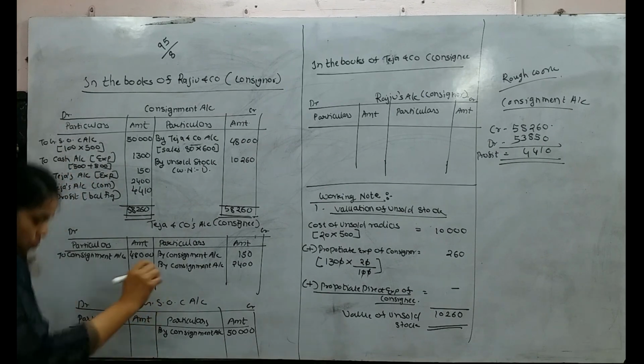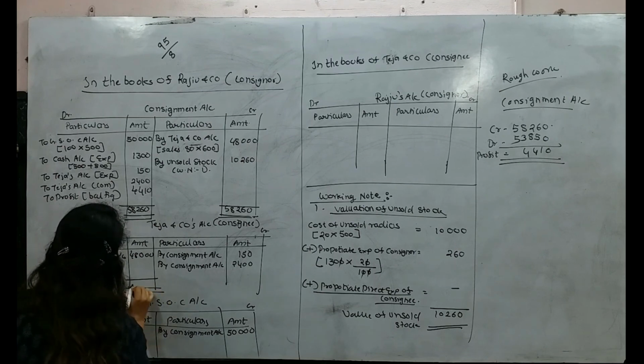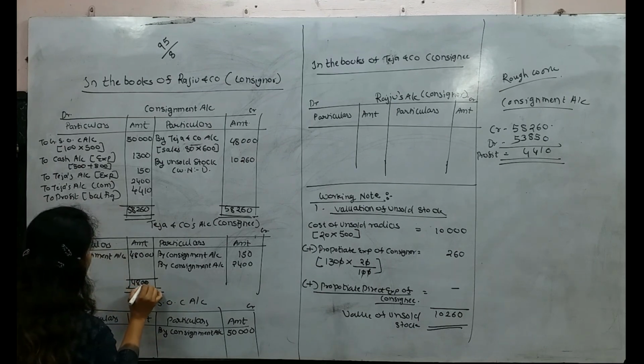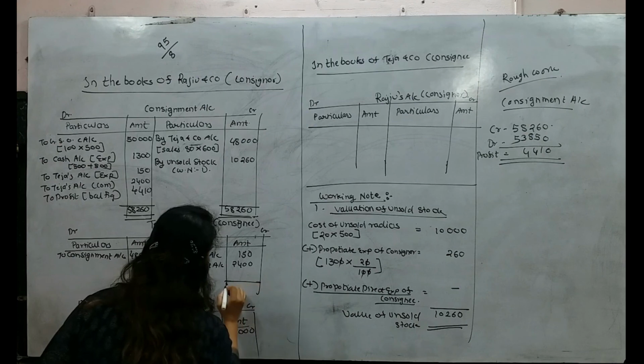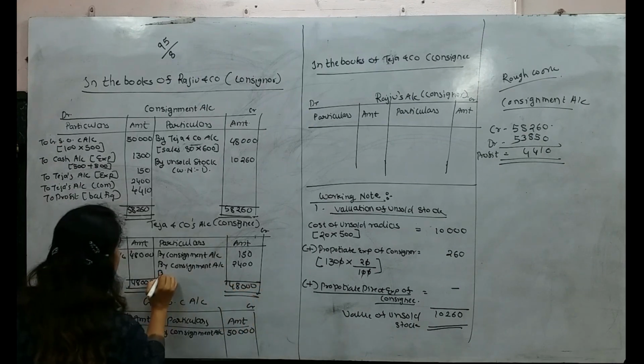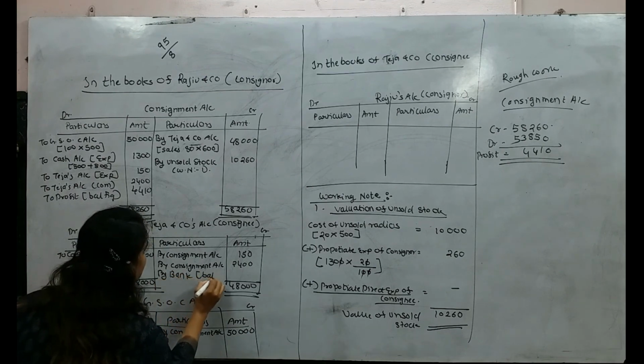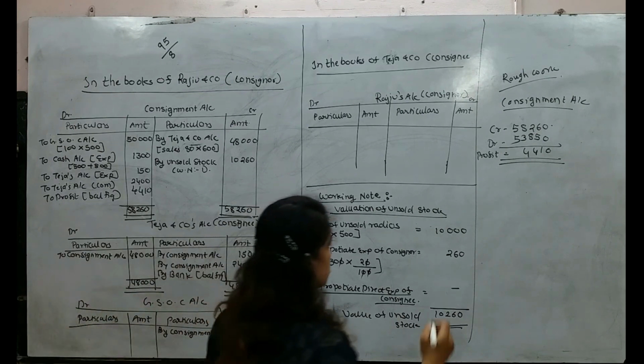Now here 48,000, here also I will write 48,000. I will write here by bank, in bracket balancing figure.